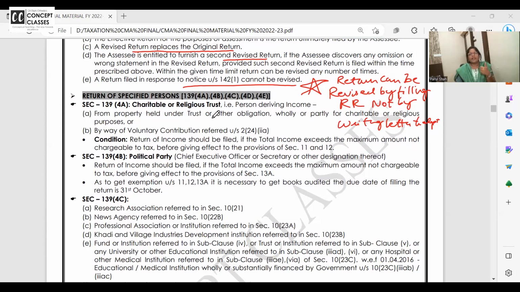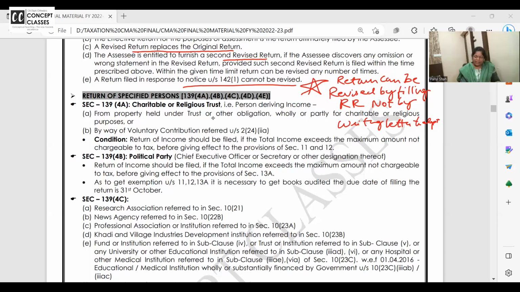So do they need to file the return? Answer is yes. So many times like TTD is having a business section, no, who is selling laddus and books and calendars and all. So do they need to do the audit? Yes. Do they need to file the return? Yes. So all these people are covered under 139 4 series.